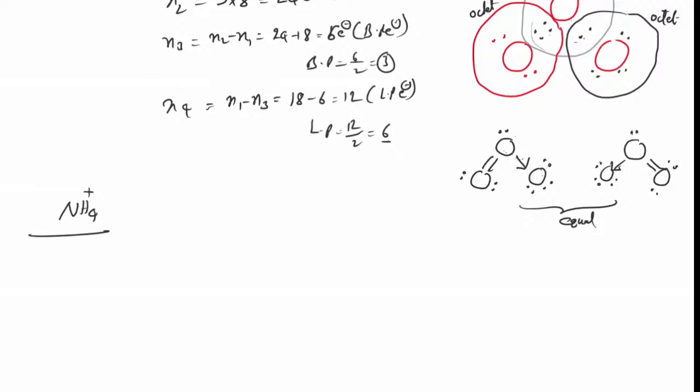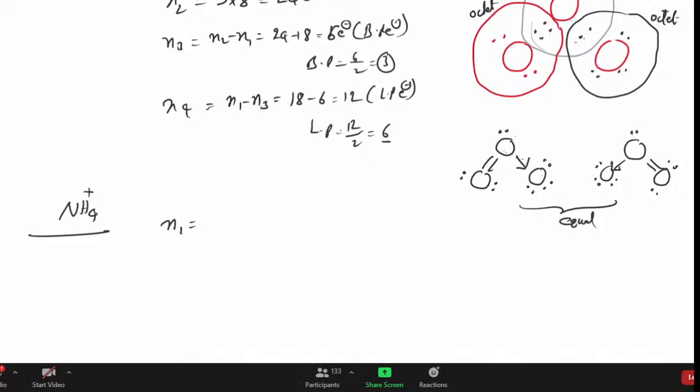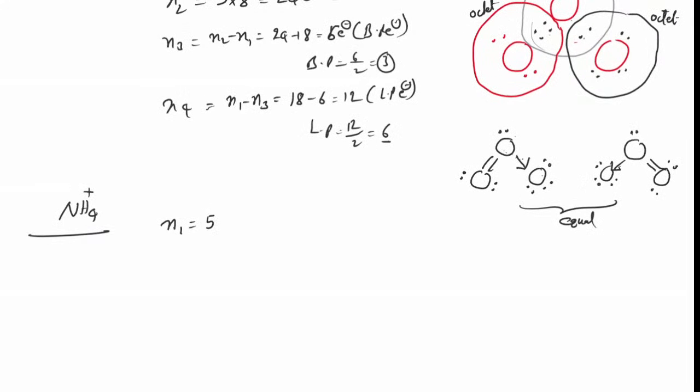What is the NH4 plus saying? N1 is equal to, how many valence electrons are there? Nitrogen has 5, and it has a plus 1 charge. Whenever there is a plus charge, remove electrons. So 5 plus 4 is 9, 9 minus 1 is 8 electrons.